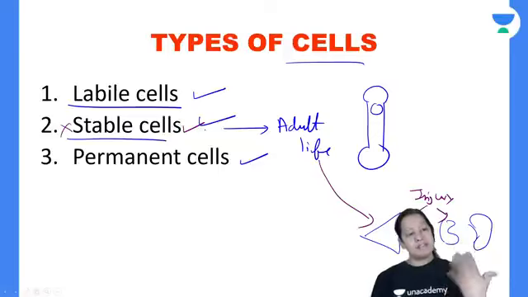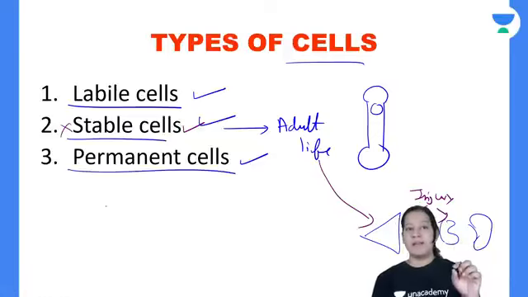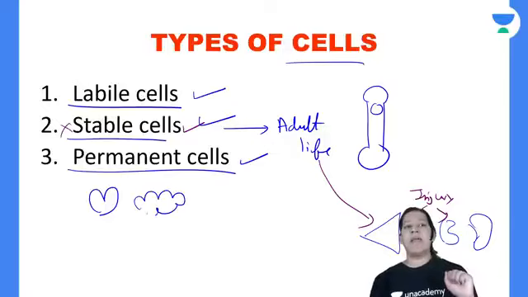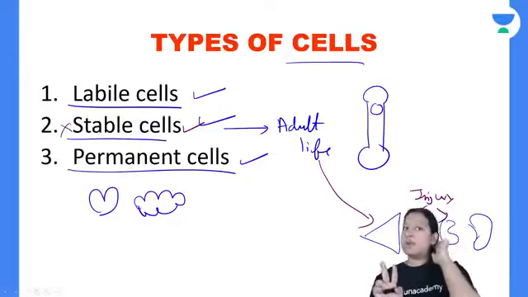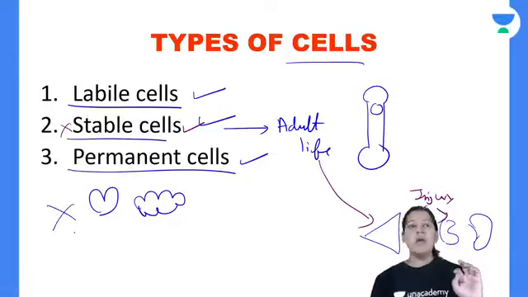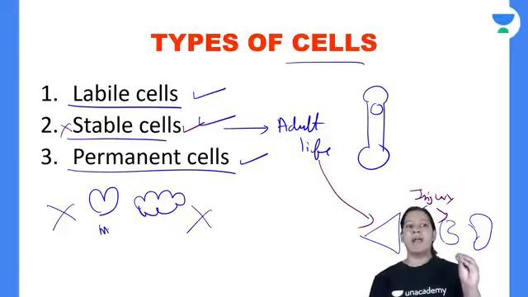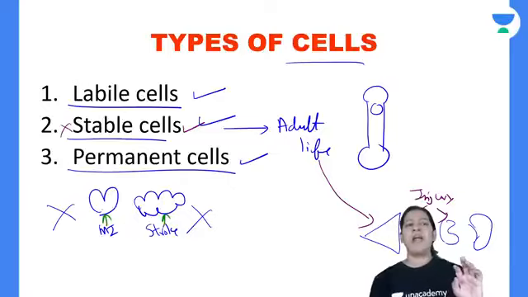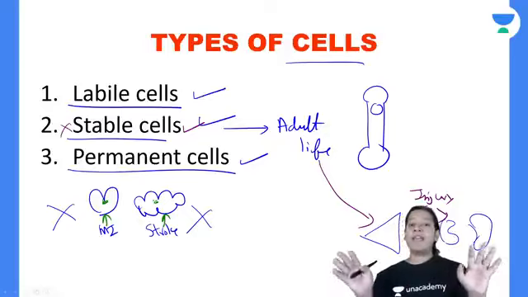Have you got it? And the third type of cells, that is permanent cells, are the cells of the heart, that is cardiocytes, and the cells of the brain, that is neurons. So these two organs have permanent cells or terminal cells. They do not divide at all, neither normally nor after injury. So once the person has an MI, myocardial infarction, or a stroke, even after injury the damage is permanent and healing does not take place. It is irreversible.